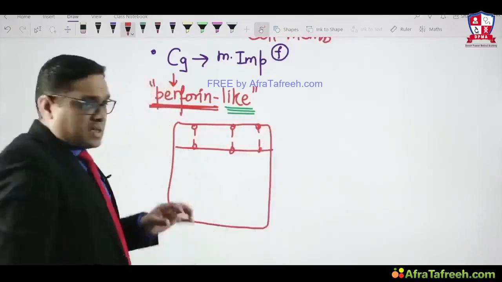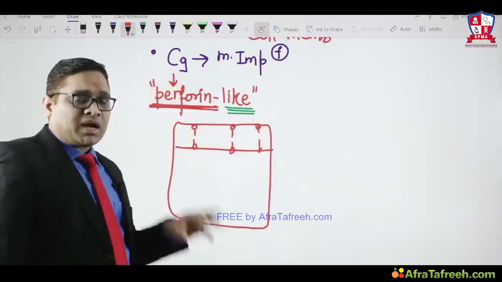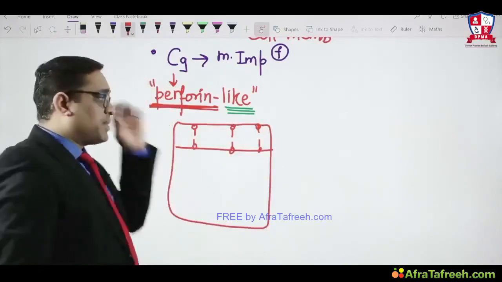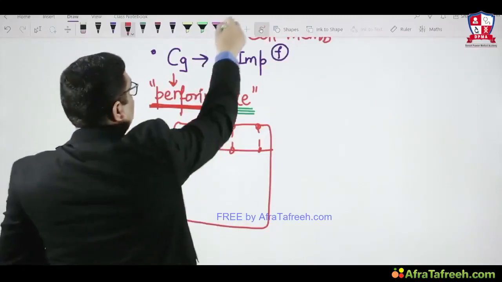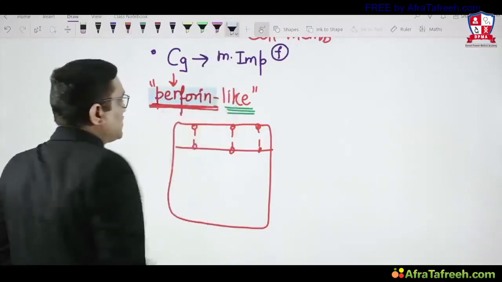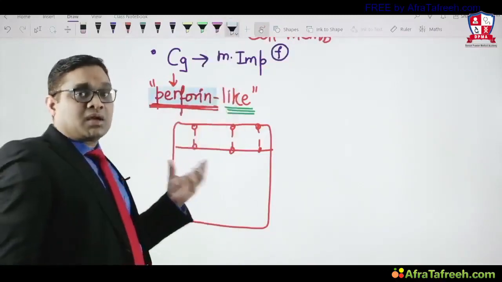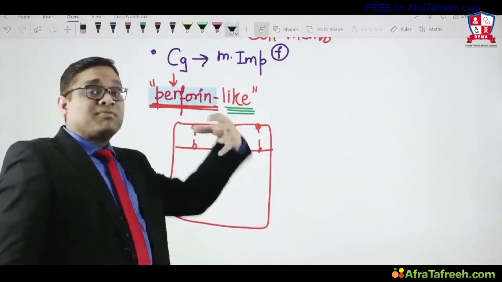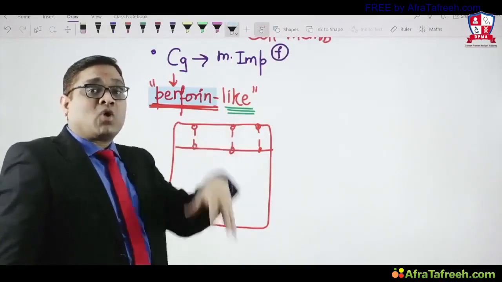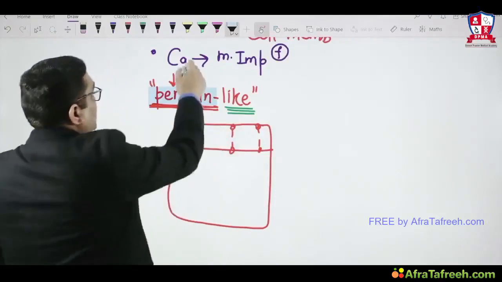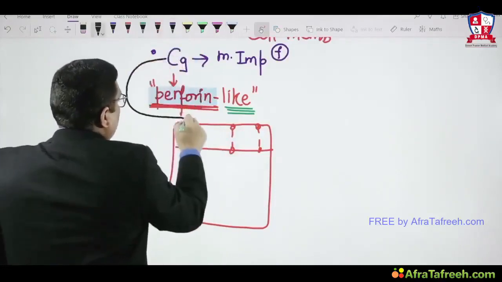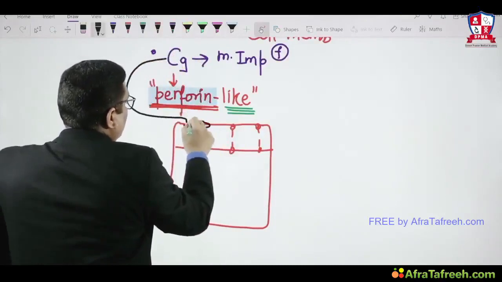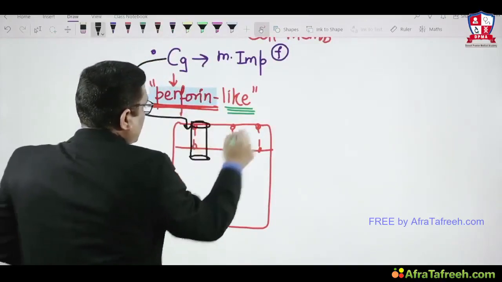As I said, what is the mechanism of action of the membrane attack complex? Punching holes into the membrane. How are they going to punch holes into the membrane? With the help of this protein which is called perforin. As you can see, the name itself is revealing: perforin. They will perforate the membrane. So whenever C9 is activated, it will act on the membrane and cause perforation of the cell membrane.